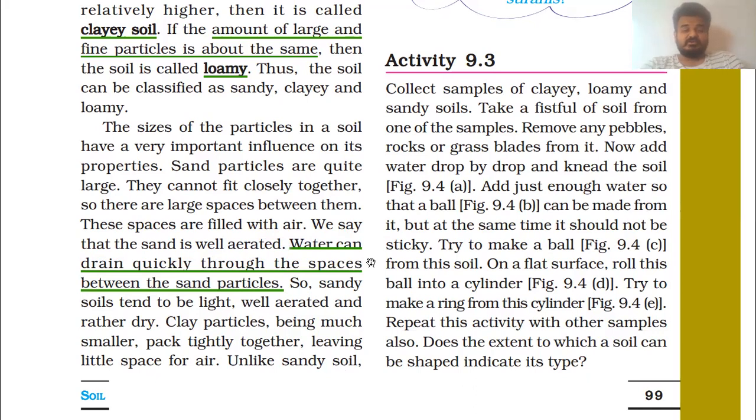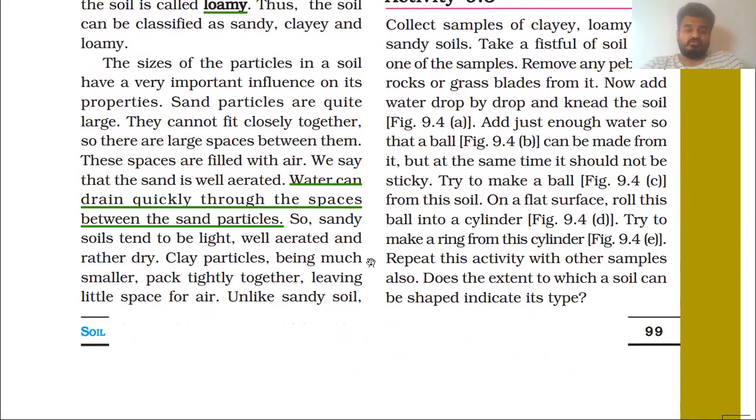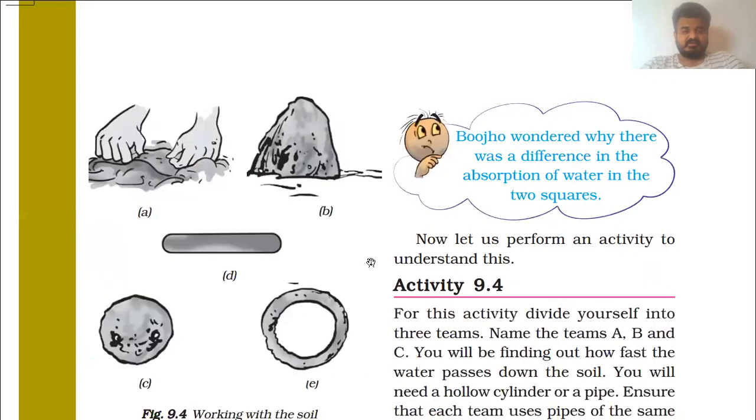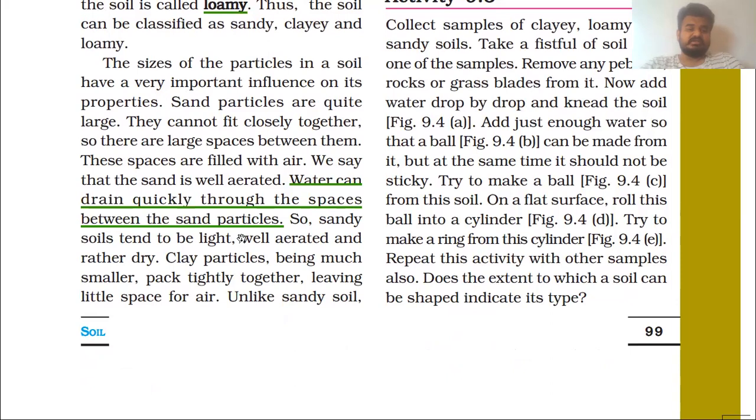So sandy soils tend to be light, well aerated, and rather dry. You can take the example of the seashore. Generally, this soil is sandy.